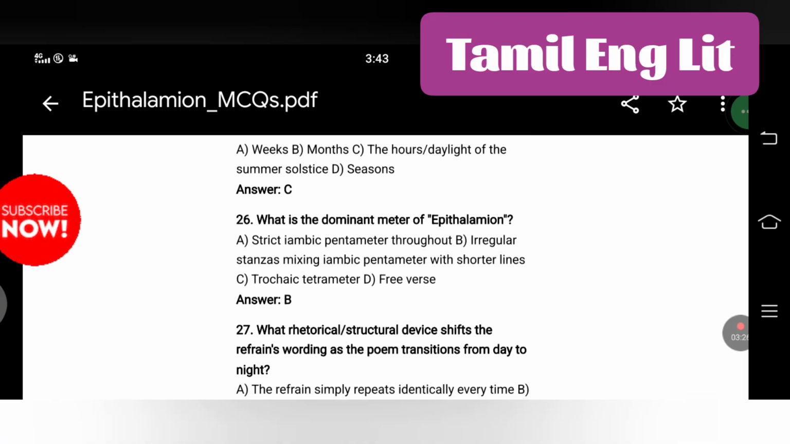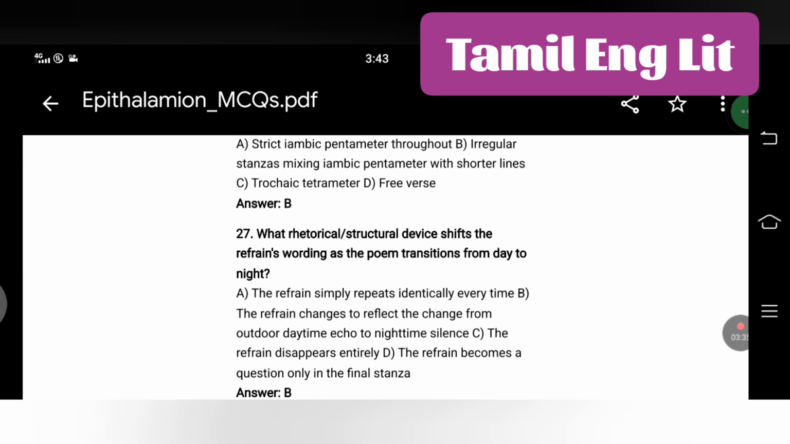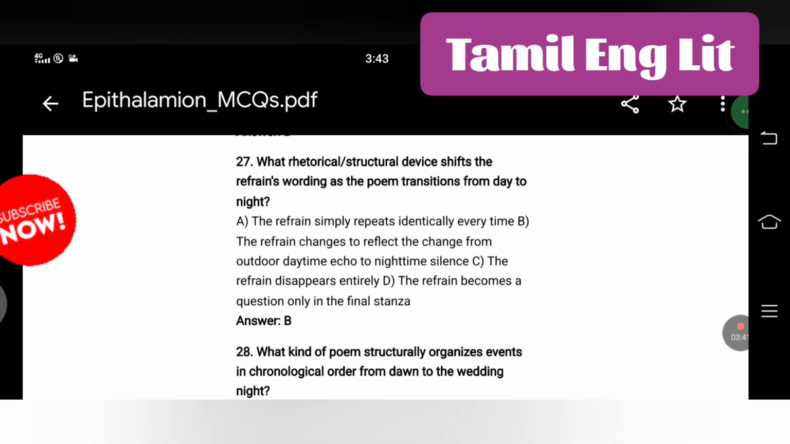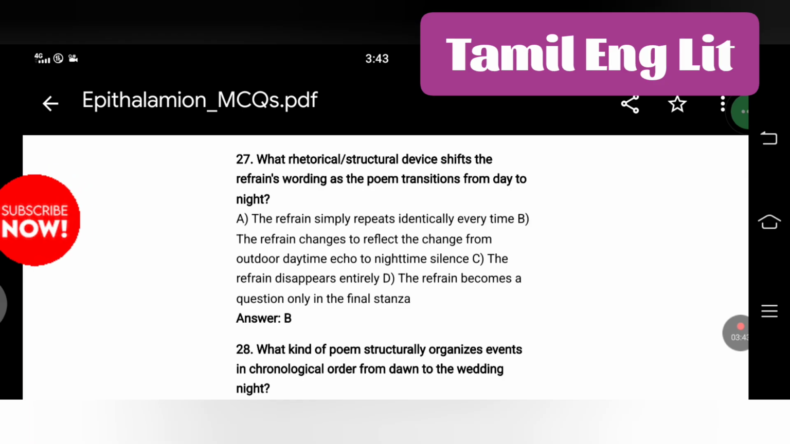What is the dominant meter of Epithalamion? Irregular stanzas mixing iambic pentameter with shorter lines. What rhetorical or structural device shifts the refrain's wording as the poem transitions from day to night? The refrain changes to reflect the change from outdoor daytime echo to nighttime silence.